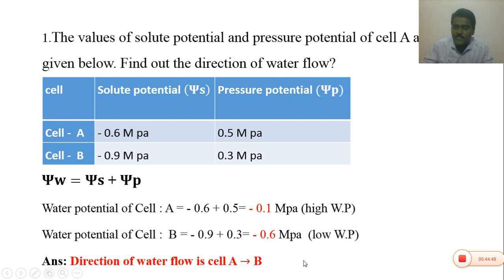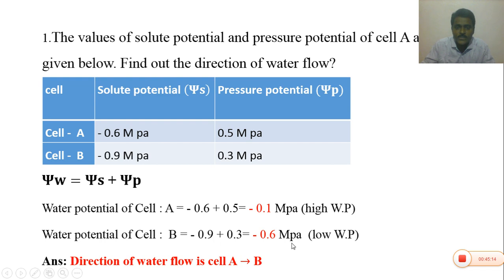So which cell has the high water potential? Cell A has the high water potential because it is minus 0.1. The maximum water potential is 0, and less water potential is minus 0.1, next minus 0.2, next minus 0.3. So if the negative value increases, the water potential decreases.